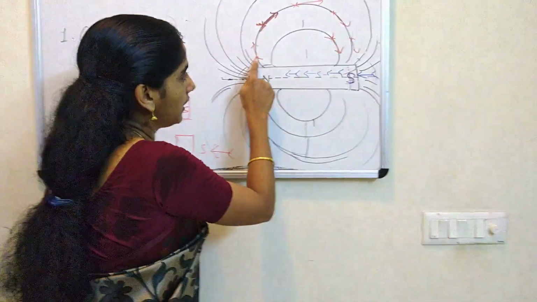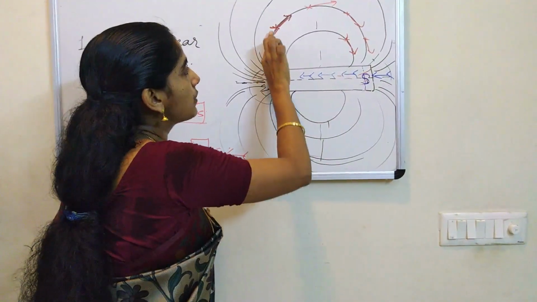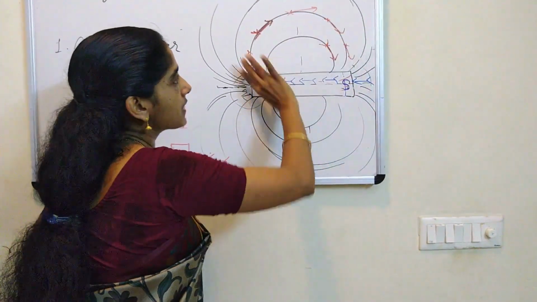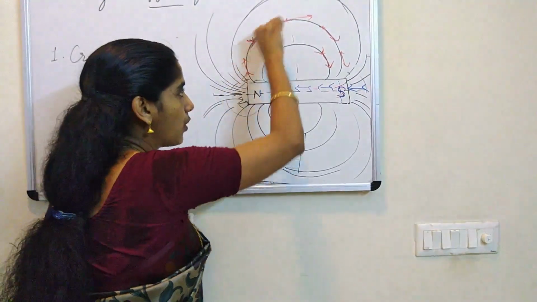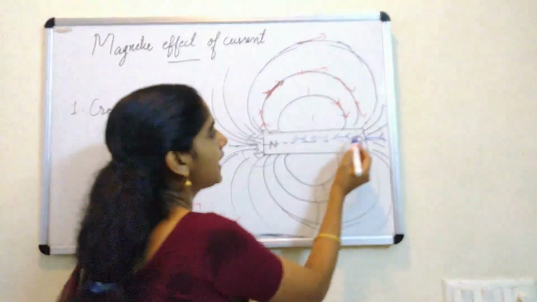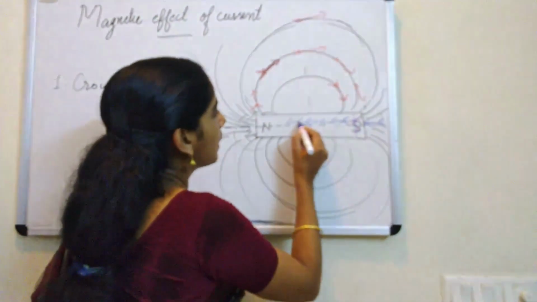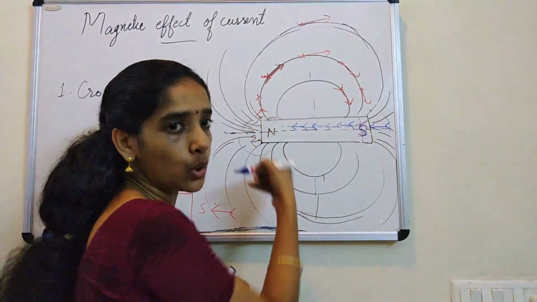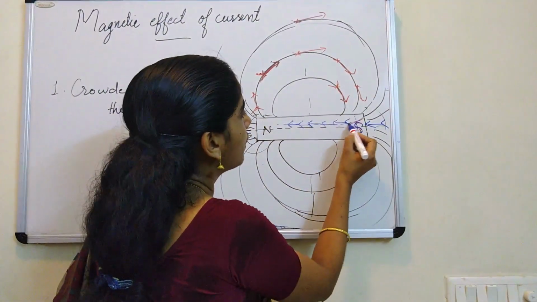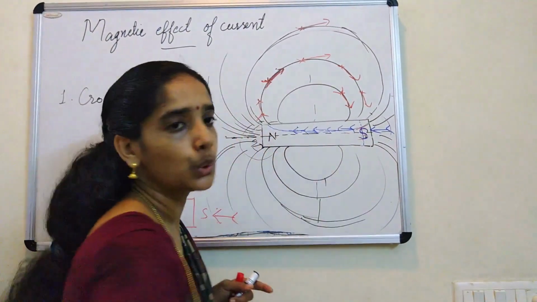When you bring a compass here, the north end is deflecting like this. That means outside, the magnetic field lines are from north to south, and inside, see what direction the north pole is deflecting? Towards north. That means inside the magnet, field lines are from south to north.